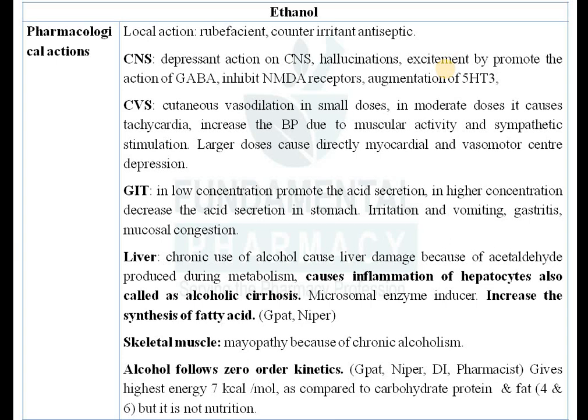So chronic use of alcohol will cause liver damage due to the metabolism. Normally, ethanol is metabolized in the liver by alcohol dehydrogenase. Ethanol will be converted into acetaldehyde, and then acetaldehyde will be converted into acetic acid by the enzyme aldehyde dehydrogenase. We will see that in the upcoming slide, don't worry. Chronic use of alcohol causes liver damage because of acetaldehyde produced during metabolism. This acetaldehyde will cause inflammation of hepatocytes.